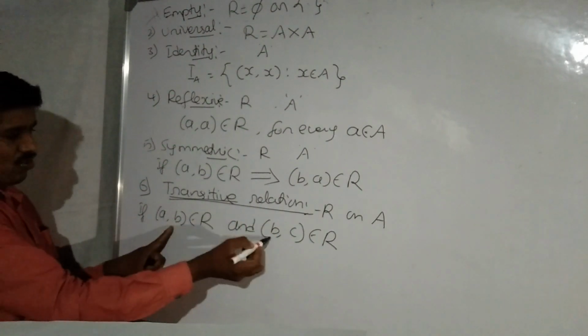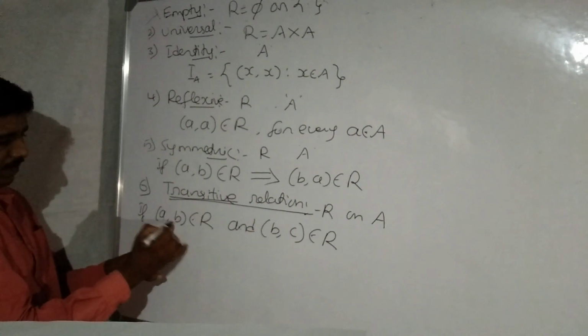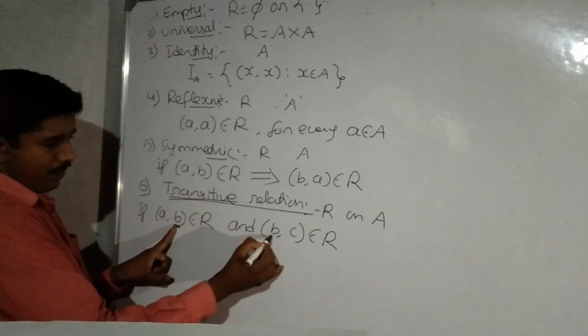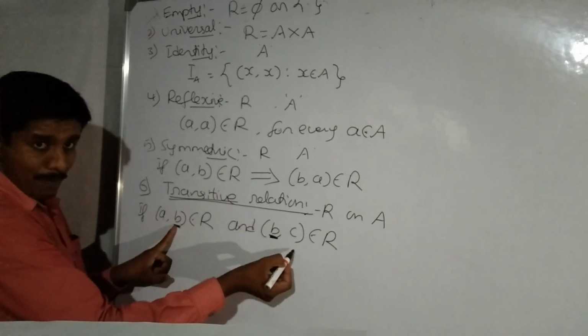Here observe in these two ordered pairs, the second element of the first ordered pair is equal to the first element of the second ordered pair.